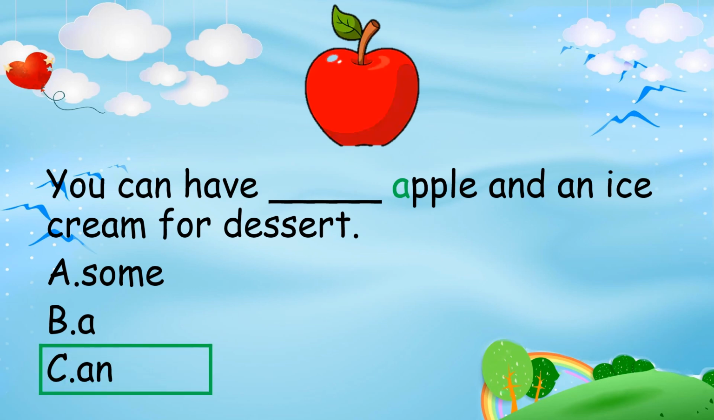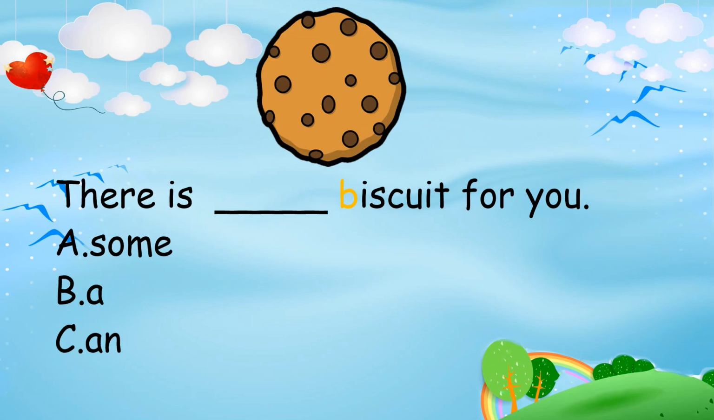Question number 4. There is biscuit for you. Biscuits starts with B. Choose your answer now. The answer is B. This is because there is only one biscuit. Food name that do not start with A, E, I, O, U can only use a.